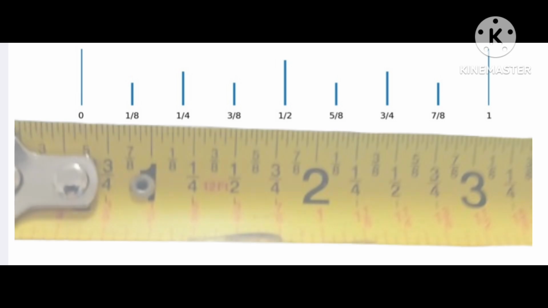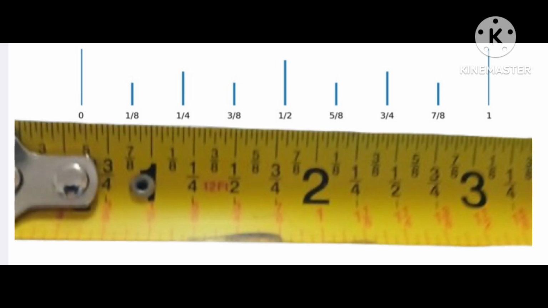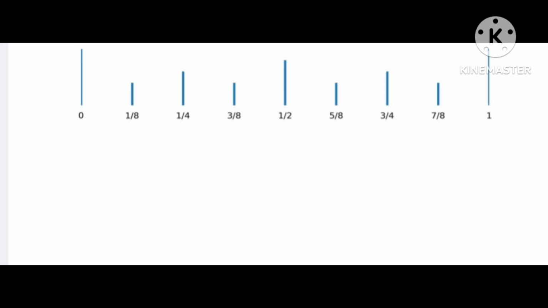A tape measure looks confusing until you know one thing. Line height matters. 1 inch is divided into 8 equal parts. These short lines are 8ths: 1/8, 3/8, 5/8, 7/8. When the line is a little taller, that's a quarter.